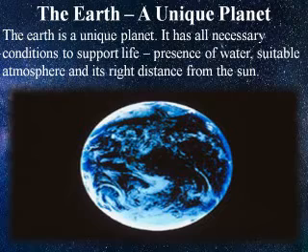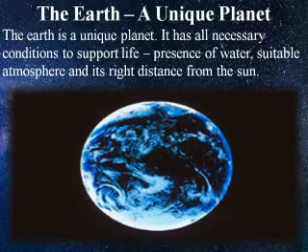That means we are not very near to the sun and we are not very far from the sun. And children, life is not possible without water. On earth, we have water to drink, we have oxygen, we have light and heat. That is why the earth is called a unique planet.